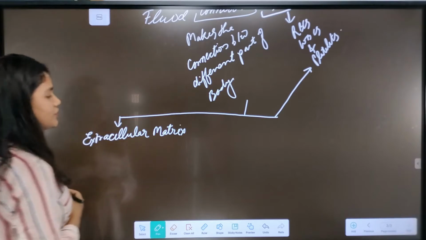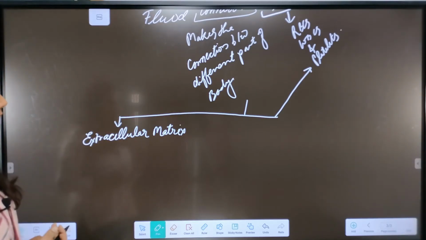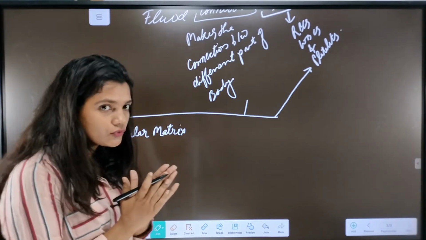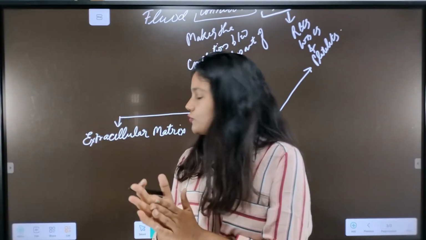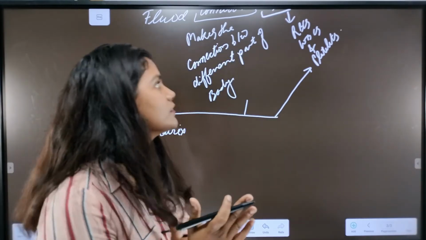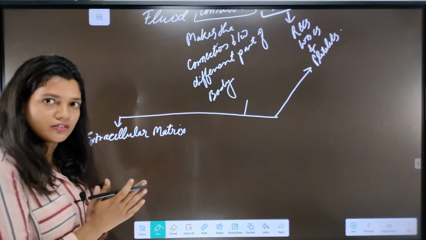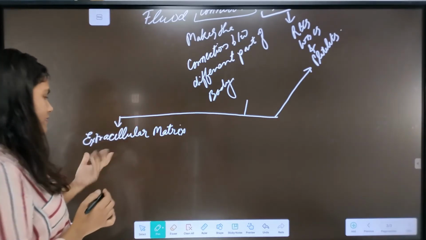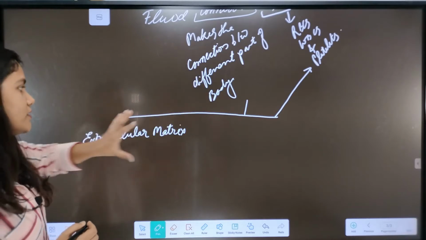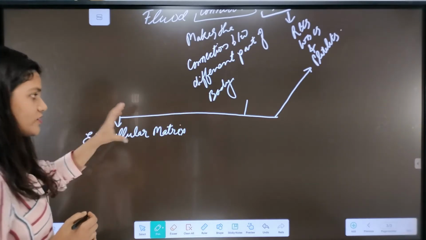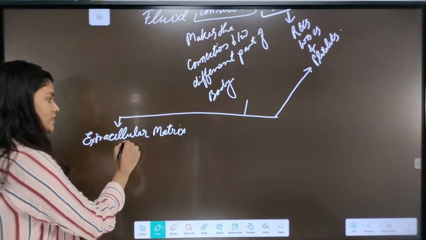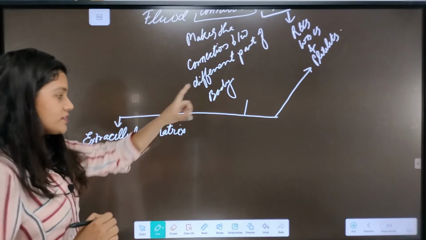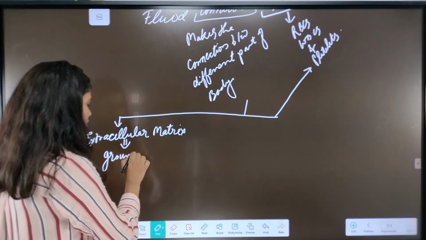What is this extracellular matrix? Actually, as we are saying, blood is a fluid connective tissue. So in a connective tissue, the cells need some medium for their suspension, or some medium to ground them together. So we can say that along with cells, a connective tissue needs an extracellular matrix, which is actually a grounding substance.